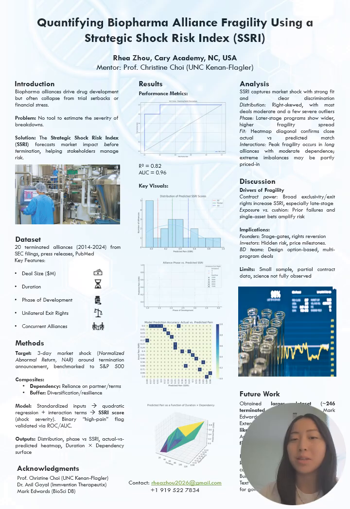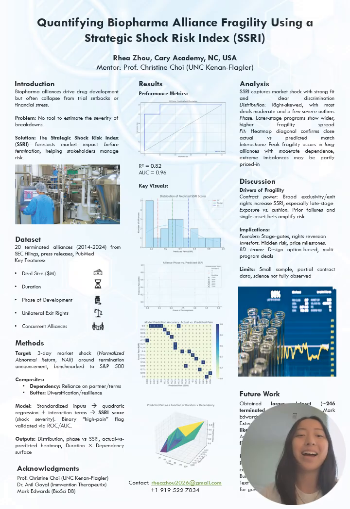Seeing that gap led me to create the SSRI, a data-driven model using deal characteristics, development stage, and dependency metrics to forecast the market shock that a termination would trigger. Think of it as a risk thermometer for alliances. It tells you whether you're facing a mild dip or a severe crash.